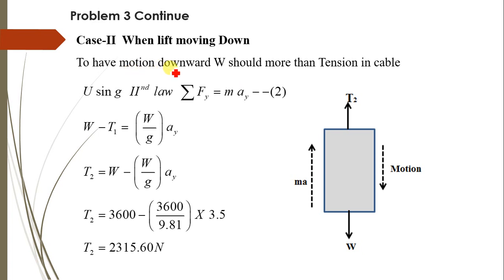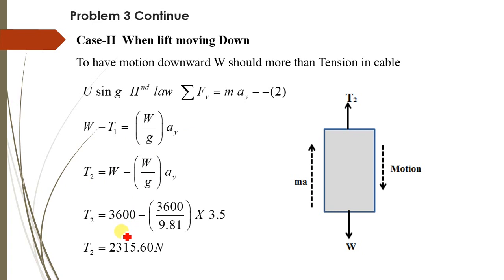Now to have the motion downward, W should be more than the tension in the cable. It means that when the lift moves in the downward direction, this W value should be more as compared to this T value. Therefore, W minus T2 equals W by g into Ay. Therefore T2 equals W minus W by g into Ay.